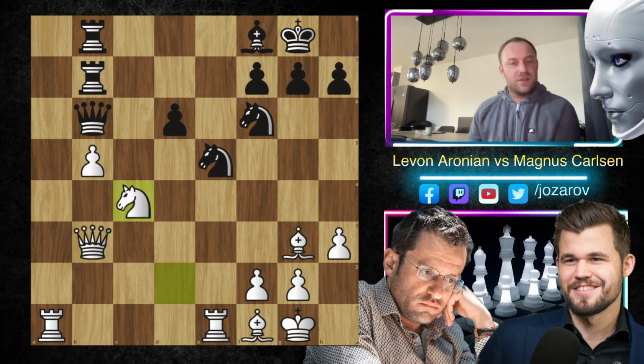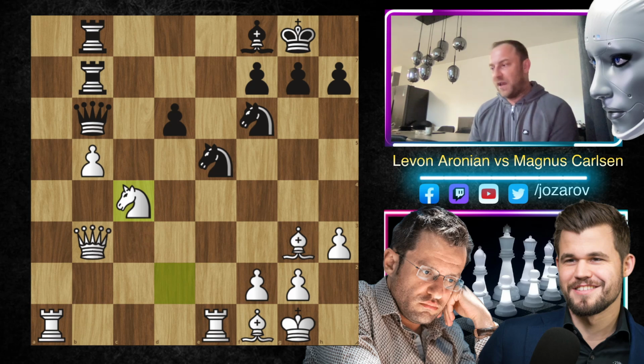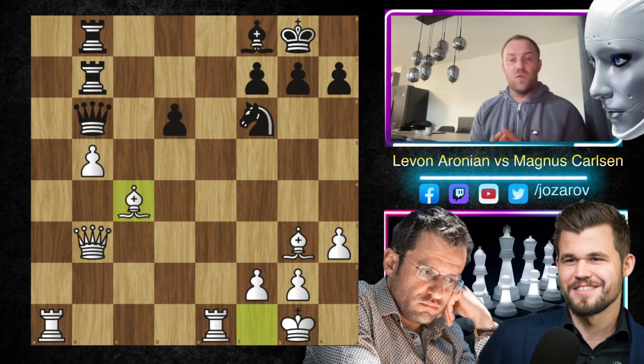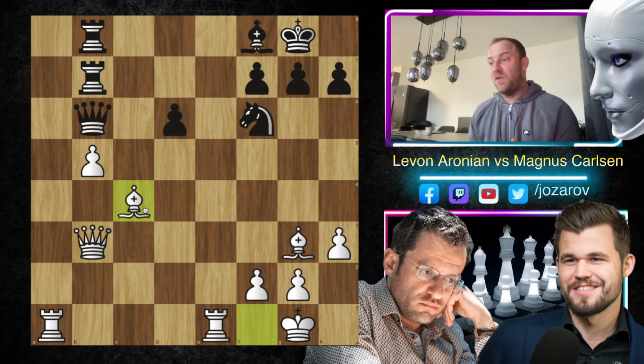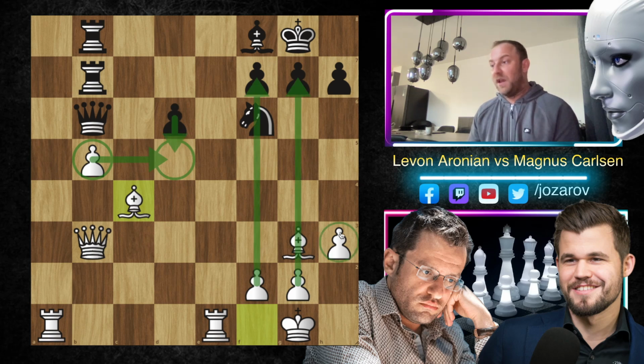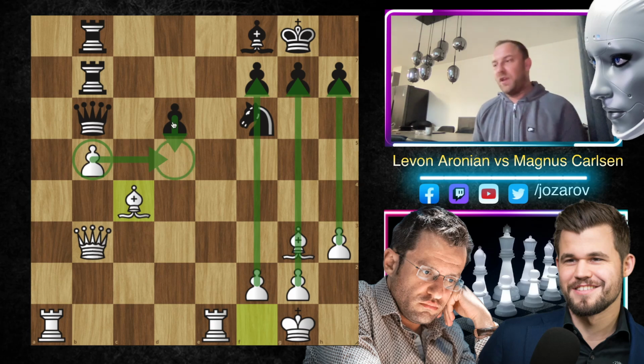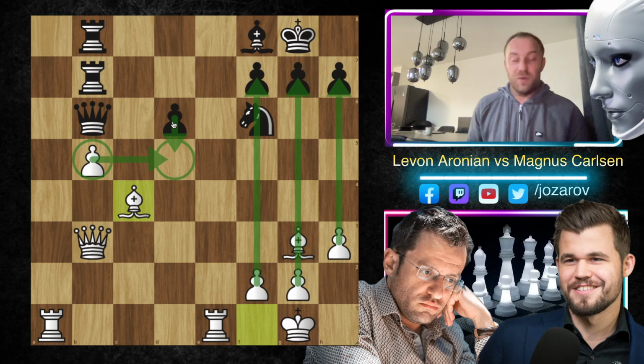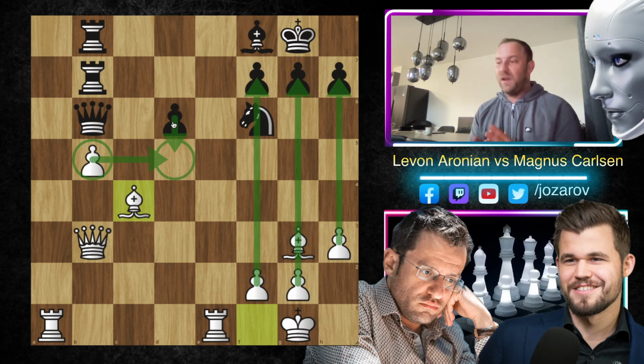Knight to c4, a simplifying idea by Levon Aronian, still has a better position. Knight takes c4, bishop to c4. The bishops love, of course, these types of structures because it's an asymmetrical pawn structure. The problem is now this is a very annoying pass pawn. If this pawn would be here on d5, if the pawn structure would be symmetrical with 3 pawns maybe on the king side and maybe decentralized pawns maybe on d5 and d6, then I think it would be an equalish game, because you cannot create dynamics, you cannot open the position. Now with this asymmetrical pawn structure, the bishops have a pleasant game, I think.